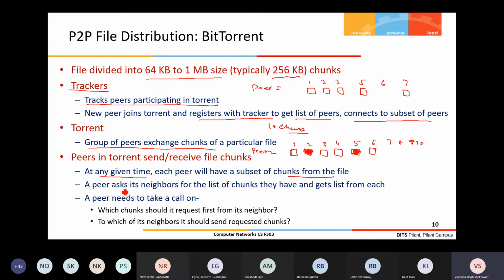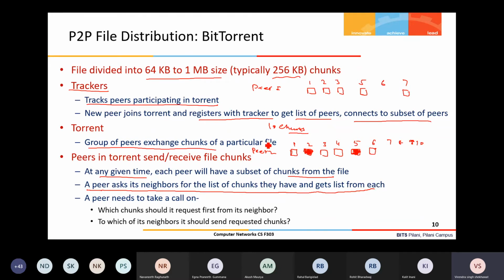Now, from the tracker, peers can get a list of peers who are there, within their neighborhood. If they find some peers, then a particular peer can ask its neighbors for the list of chunks they have, and gets a list from each neighbor.